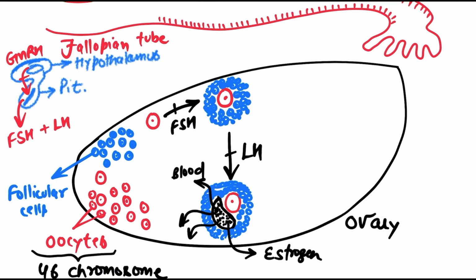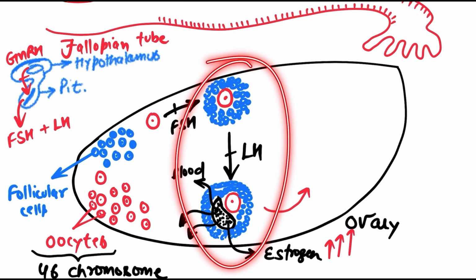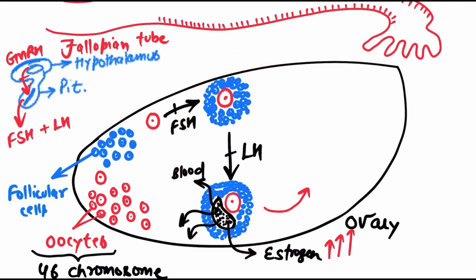You already know that the estrogen level is continuously increasing inside the female body, because this developing follicle starts producing estrogen. A strange thing happened: along with the estrogen level, the level of LH and FSH hormone also increases. This is a very strange thing that does not happen anywhere else in our body. But during the formation of the ovum, inside the ovary in females, the level of estrogen increases, and along with it the LH and FSH also increase.